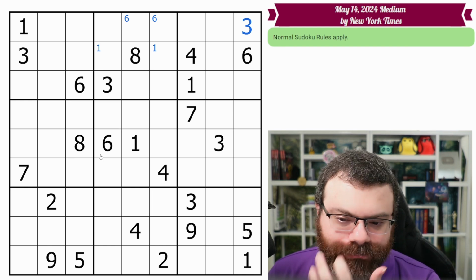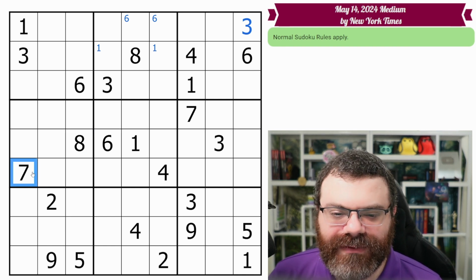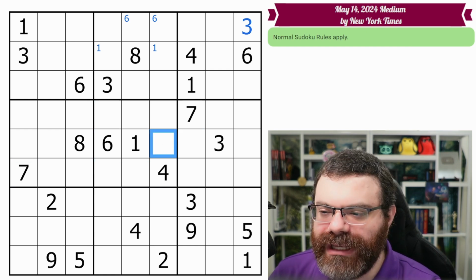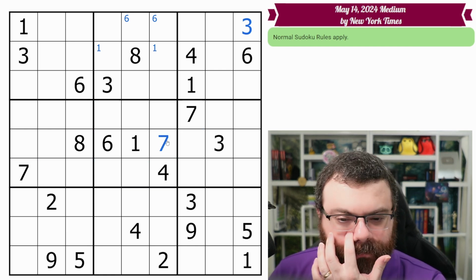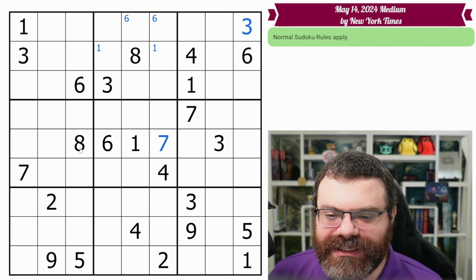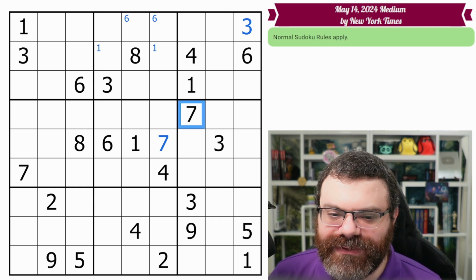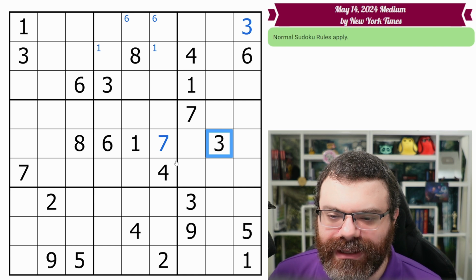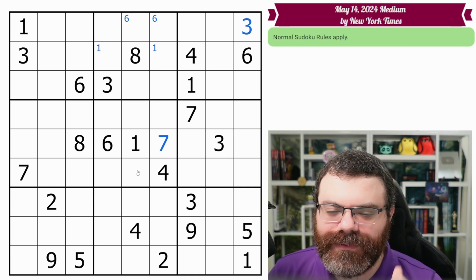All right, so I'm going to start with this 7, 8. We do see that the 7s have repeats. These two aren't 7 because they're filled with 6 and 1. So we can place the 7 in the box. All right, we did the 7, 8. Now we're going to do the 7 and 3. 7's already taken care of, so we just need to worry about 3. There is no other 3 around here. So next thing we look for, that's all the repeats.